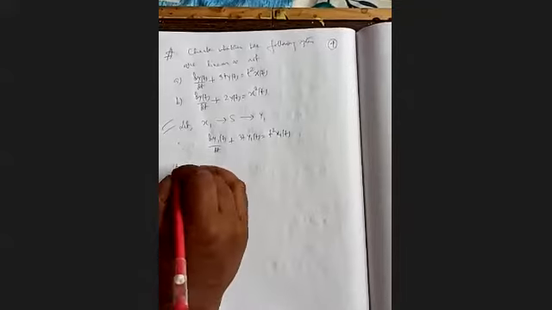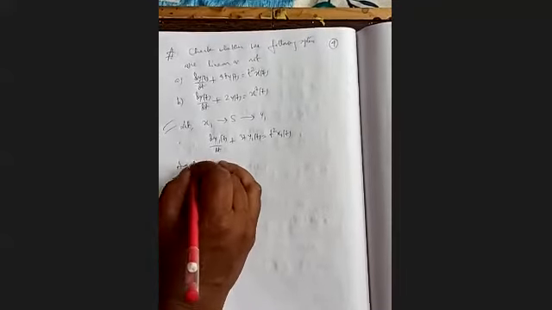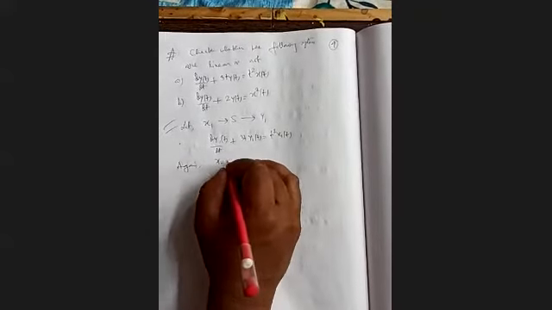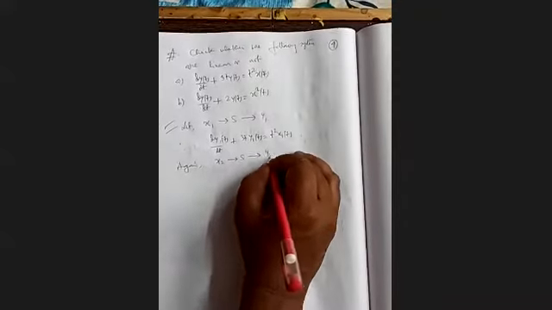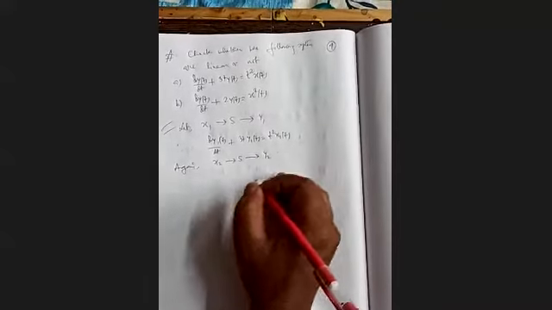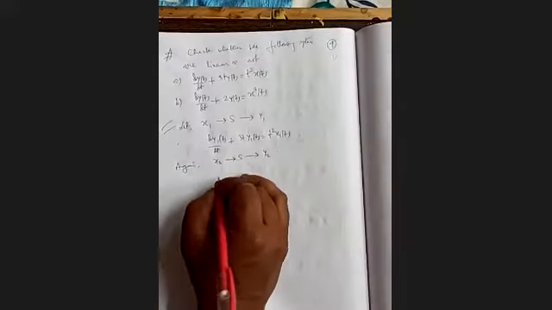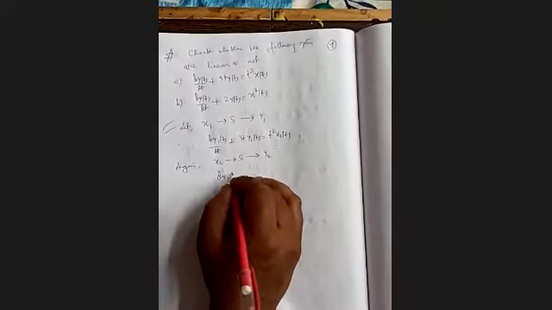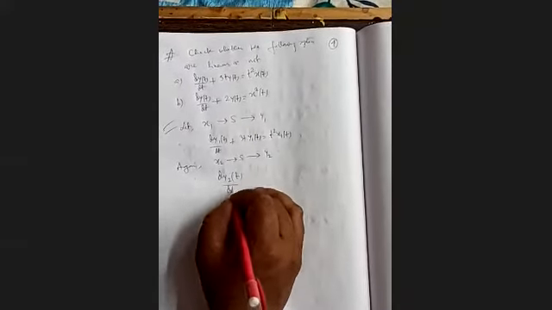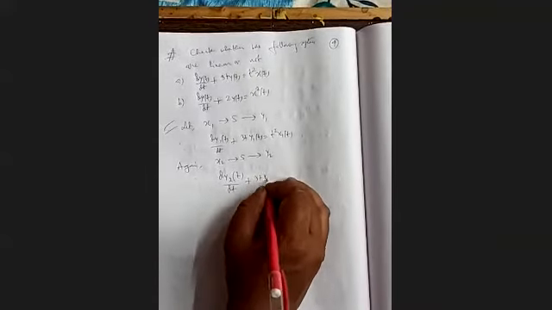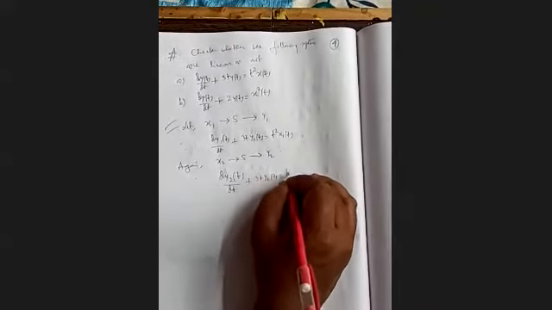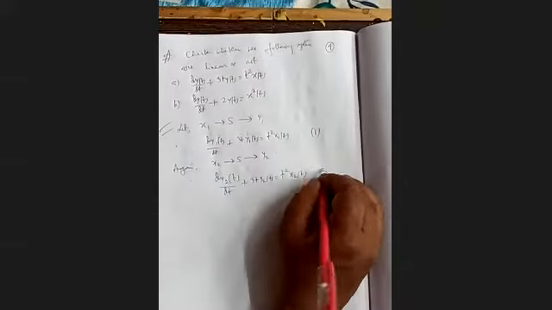Again, we apply x2(t) to the system and we get output y2(t). Then what is the equation? It will be dy2(t)/dt plus 3t y2(t) equals t squared x2(t). Now, this is our relation 1 and that is our relation 2.